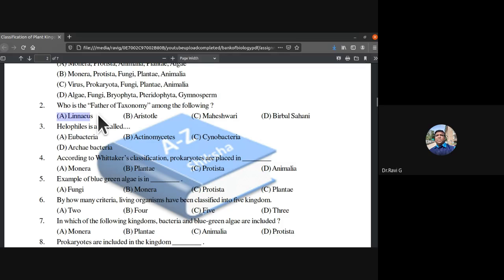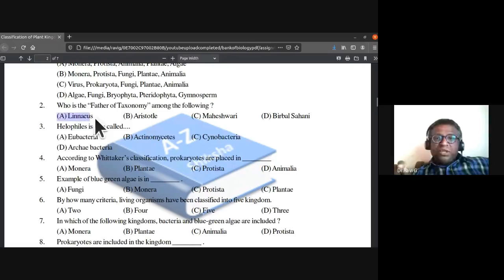Aristotle is the father of zoology, father of biology. Maheshwari is the father of plant embryology. The embryology of angiosperms is considered to be by Panchanan Maheshwari. So he's a male, not female. So he's the father of Indian plant embryology. Birbal Sahani is the father of paleobotany, the study of fossils and plant remnants of the past.